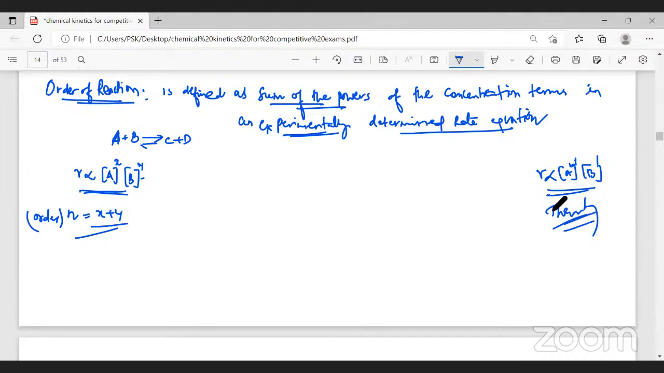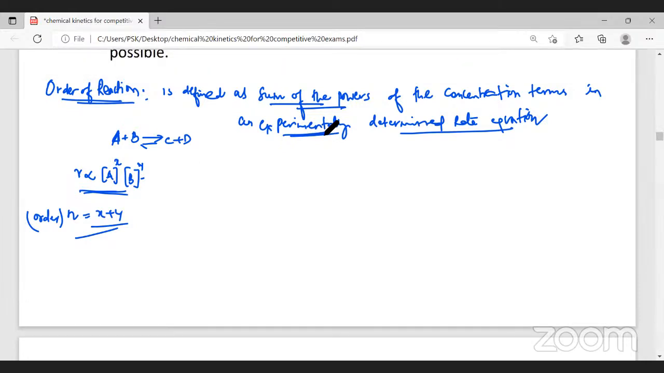But from this theoretical rate equation, or from the law of mass action, we cannot determine the order of the reaction. Therefore, we have to determine the order of the reaction experimentally. So when you determine experimentally, the sum of the powers of the concentration terms in an experimentally determined rate equation is called what? The order of the reaction. Did you follow this? Yes, sir. Others? Yes, sir.